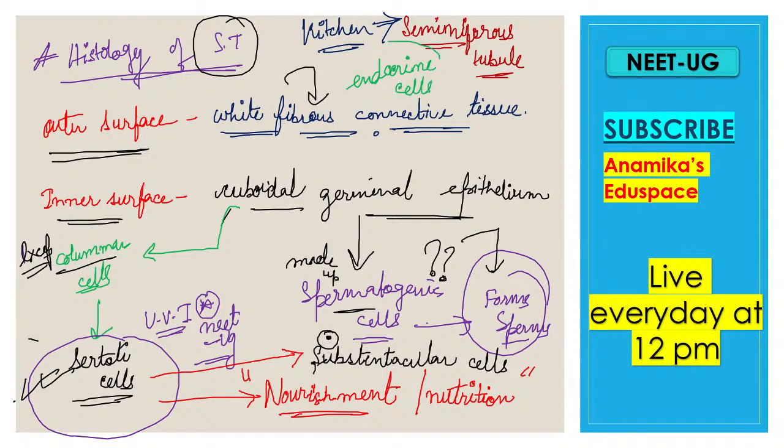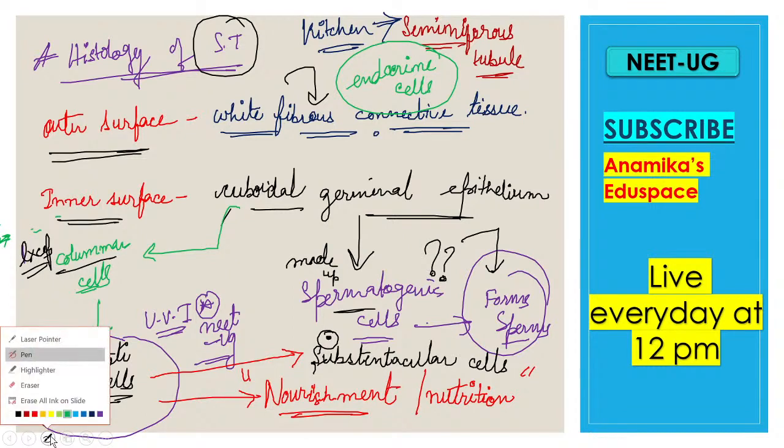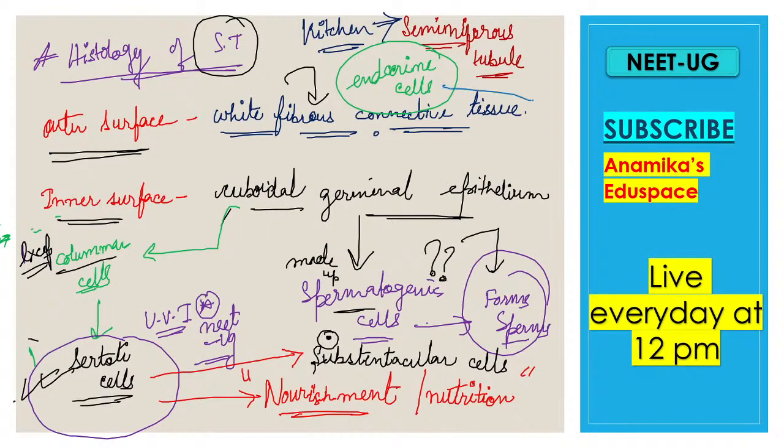We also find endocrine cells in the seminiferous tubule. These endocrine cells are also known as the Leydig cells. Another name of the Leydig cell is the interstitial cell. I'll write it down: these endocrine cells are also known as the Leydig cells, and another name of the Leydig cell is interstitial cell.